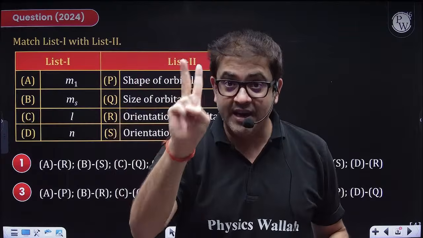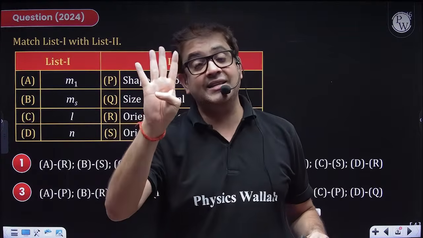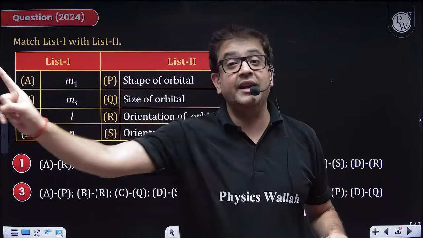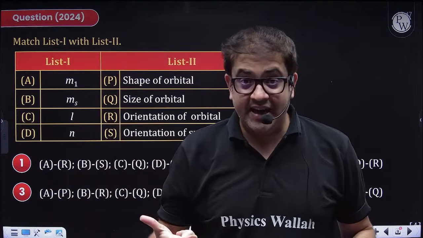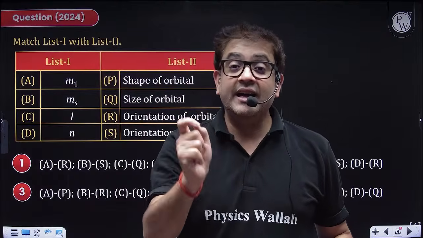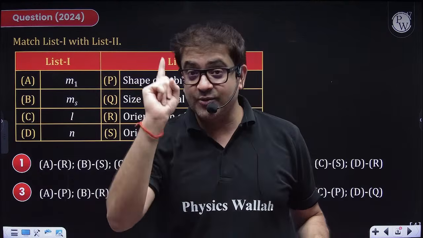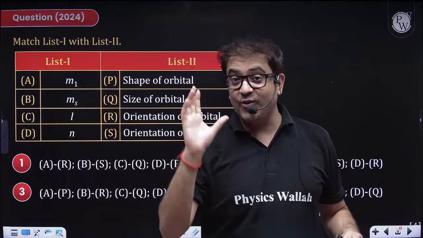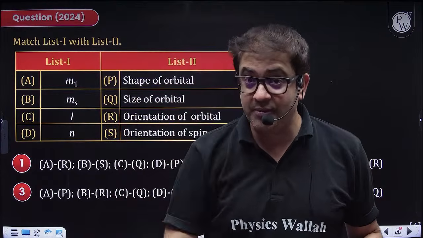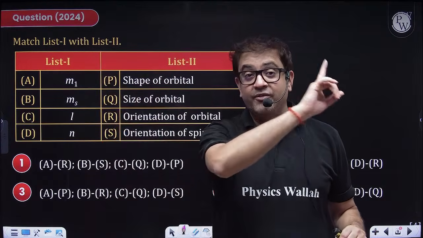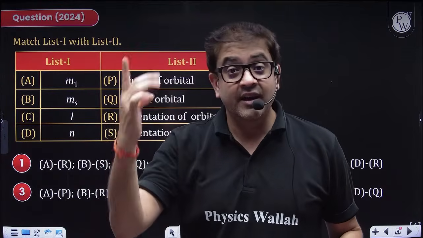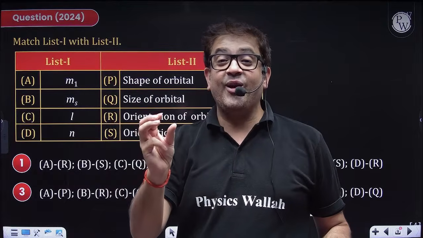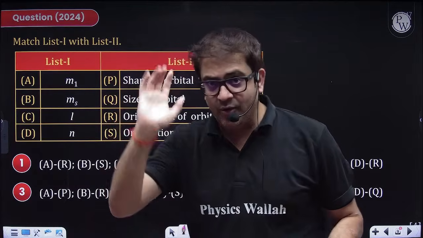Principal quantum number, azimuthal, magnetic, and the last is the spin quantum number, which is not a direct outcome of the Schrodinger wave equation. It is independently designed to give the exact electron, because one orbital can accommodate 2 electrons. So an orbital can be signified by 3 quantum numbers, and the 4th quantum number, which I'm repeating is not an outcome of the Schrodinger wave equation, is required to give the complete address of an electron. I hope everybody is clear now.